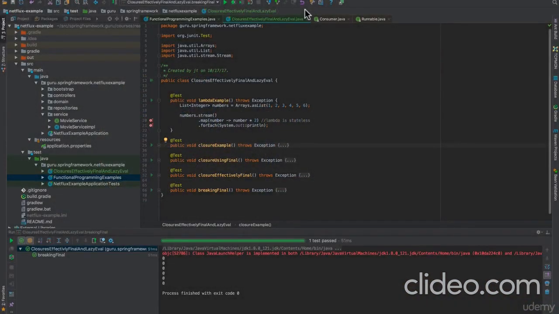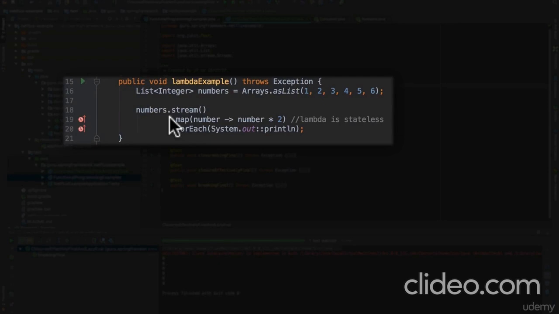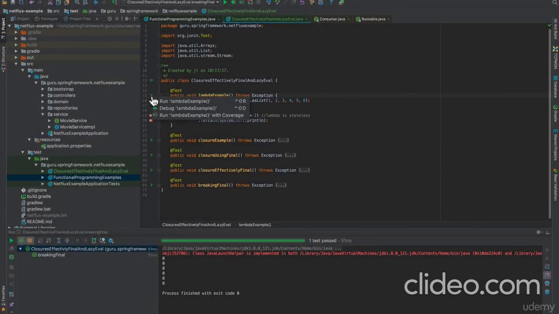Okay, in this video, let's take a little closer look at some closures and effectively final and lazy evaluation. So I'm going to show you how all this stuff plays together here. On line 15, I've got a little test here. We're going through a list of numbers, just 1 through 6, and what we're going to do is multiply them by 2. So let's go ahead and run this guy, and we'll get the output of it.